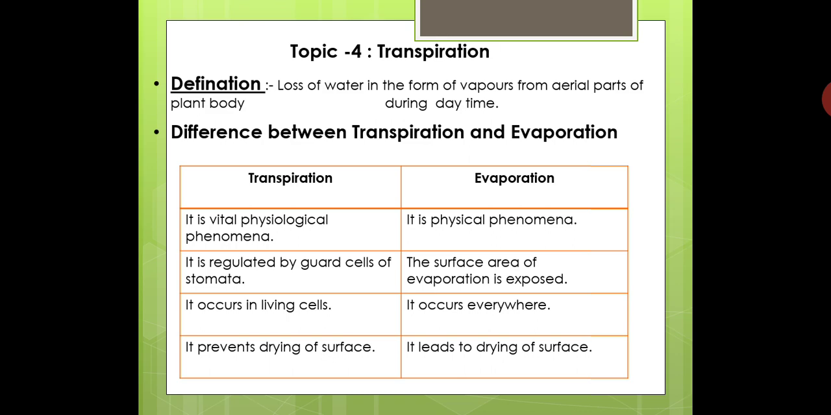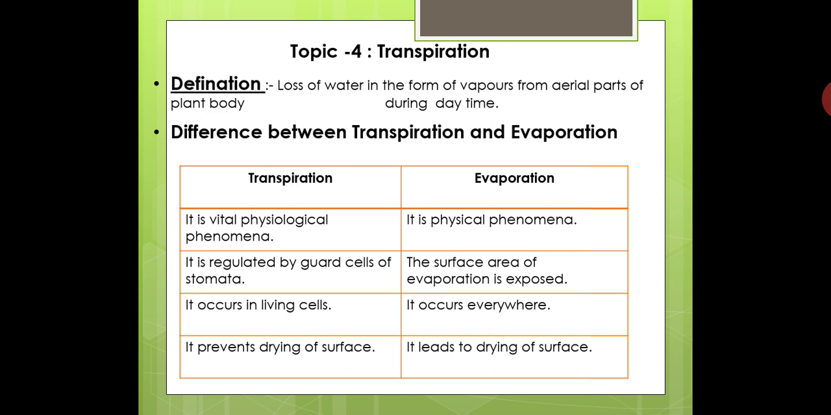For example, water from the dams or rivers during the summer season evaporates from all surfaces, and it may lead to the drying of the ponds or the dams. But transpiration is a physiological phenomenon, meaning it is a vital phenomenon. Evaporation is a physical phenomenon.